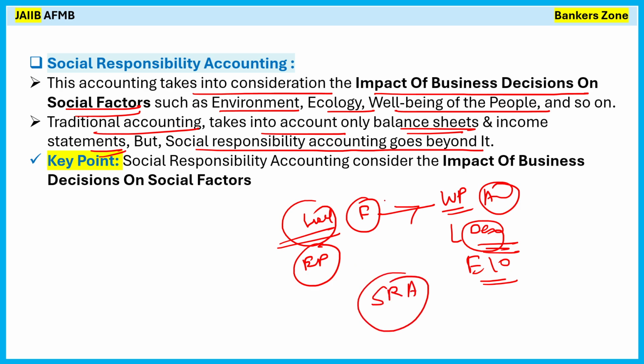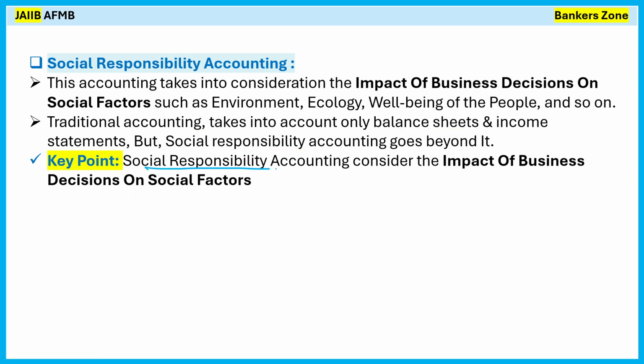You are not only thinking about the profit you are making, you also have to think about the people who are living there, the environment, and how they are impacting their social life, right? Like ecology, the well-being of the people, the environment. So if you are considering that and maintaining the balance, you are following social responsibility accounting. Okay, so what is the key point here? Simply, social responsibility accounting considers the impact of a business decision on social factors.